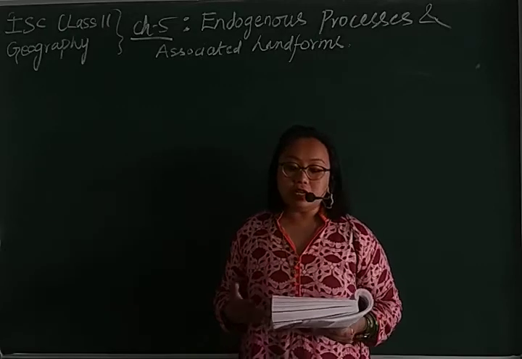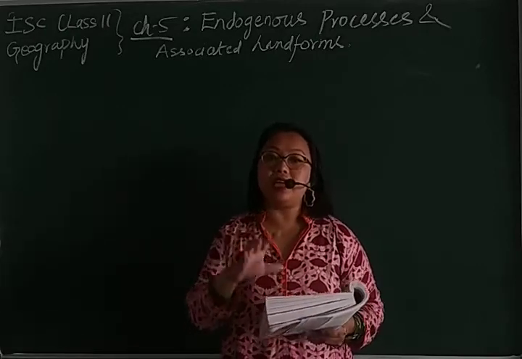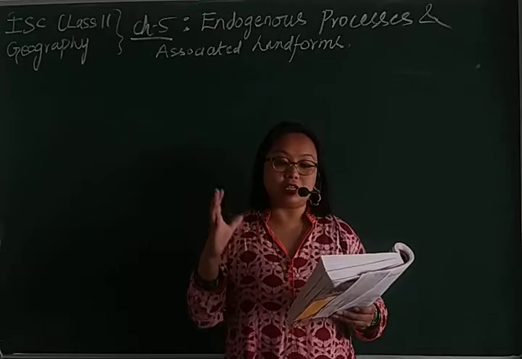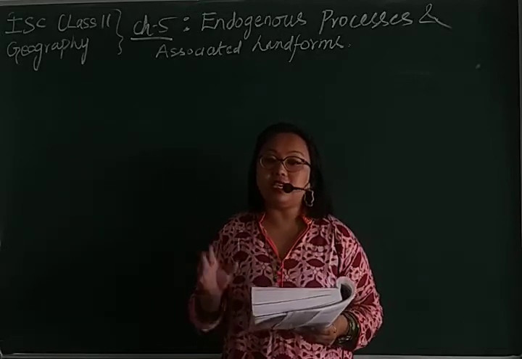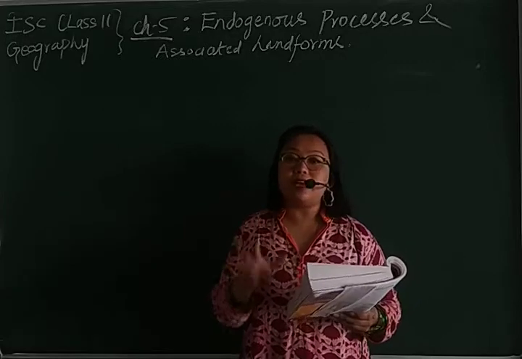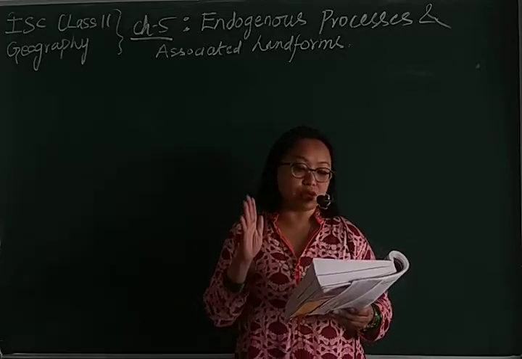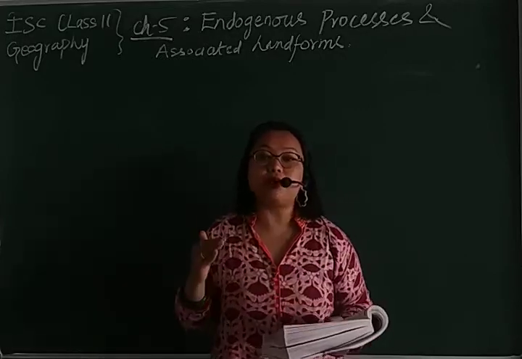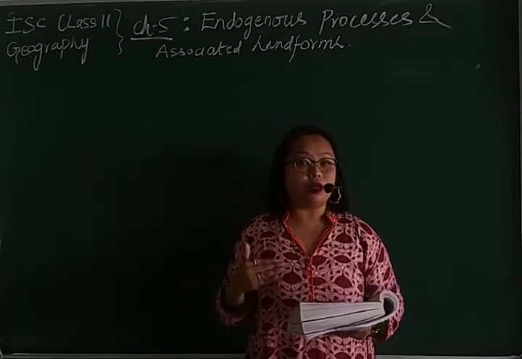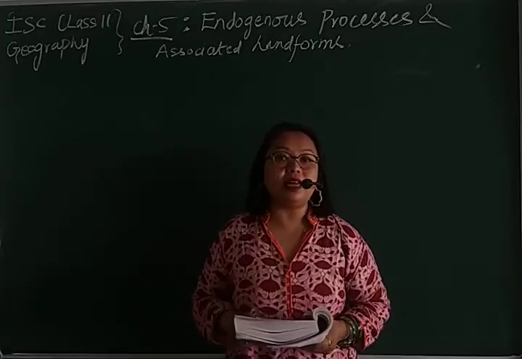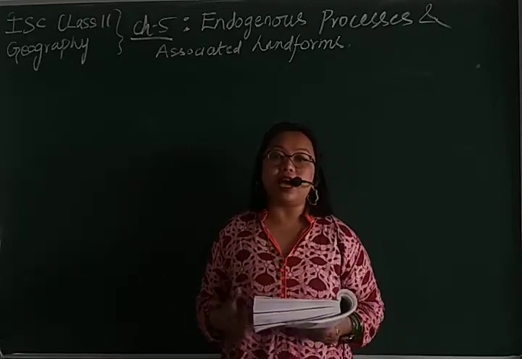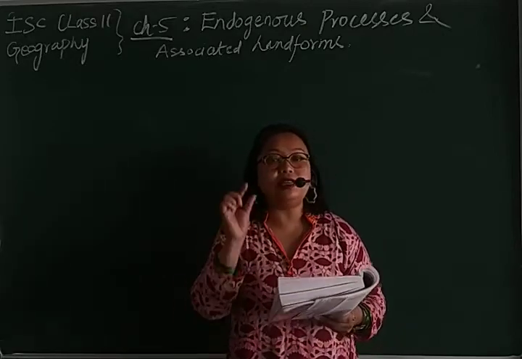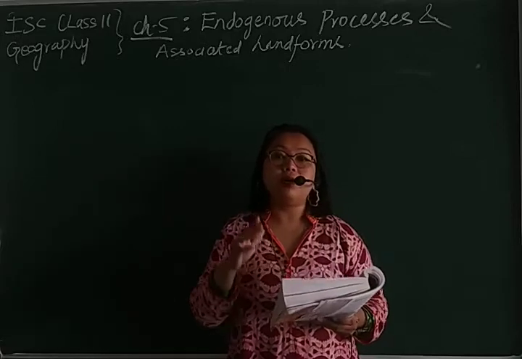But here a plain is defined in a way that the least differences can be seen between its highest point and its lowest point.